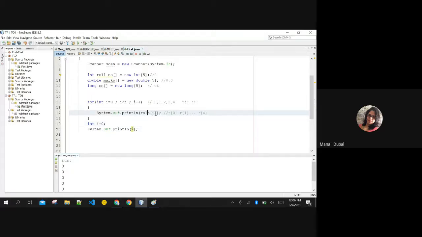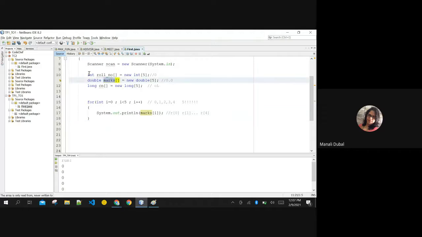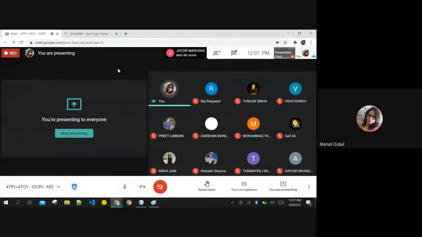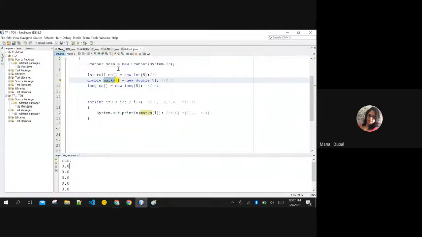If, for instance, I'm printing marks here instead of roll number, then the output will be of type double. Double marks, so it is going to print 0.0 here. See, it always prints the default value. Are you getting it? It will never initialize it with some garbage value. It will always keep the default values when you are creating the array, but not in the case of a variable. For a variable, you need to explicitly give a certain value. Only then will you be able to access it. But in an array, this memory is allocated in the heap memory, whereas the stack cannot work with a garbage value. In the stack, you need to give the value.